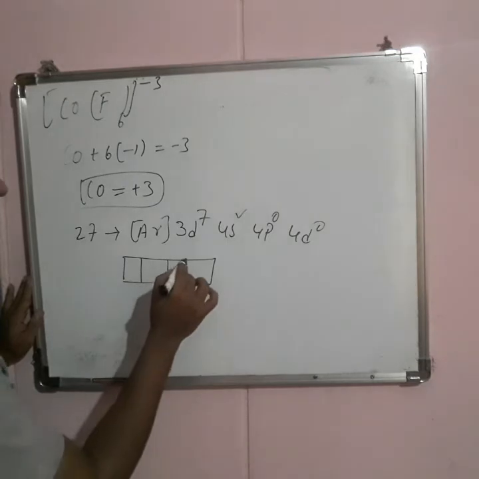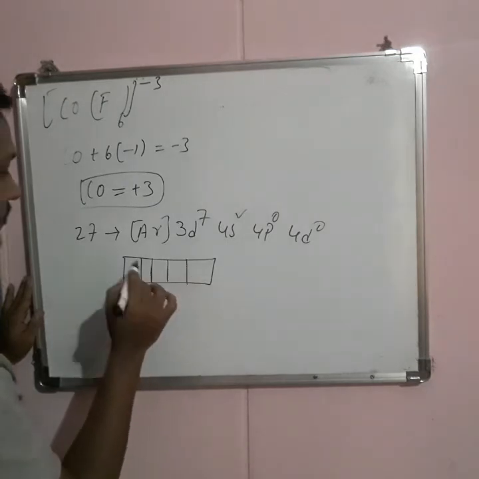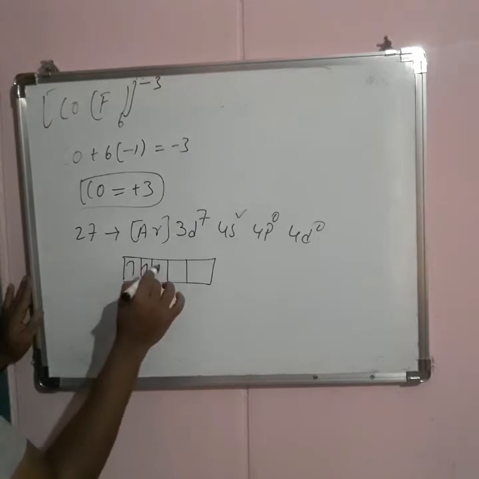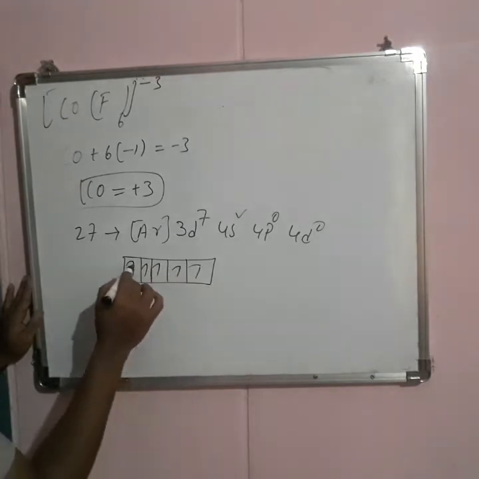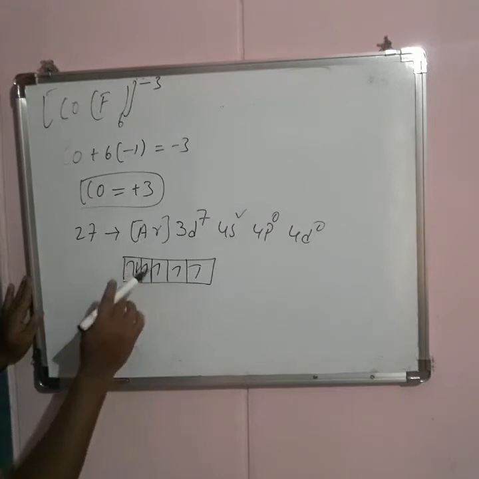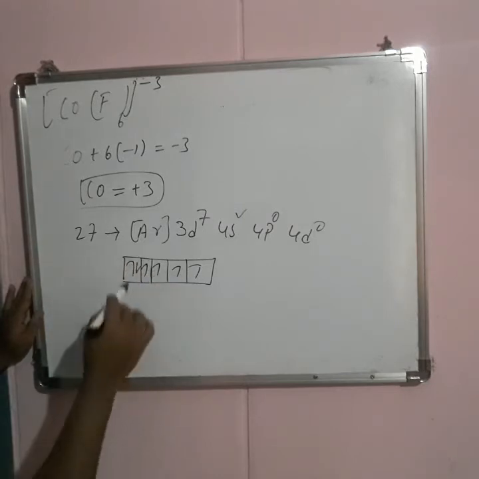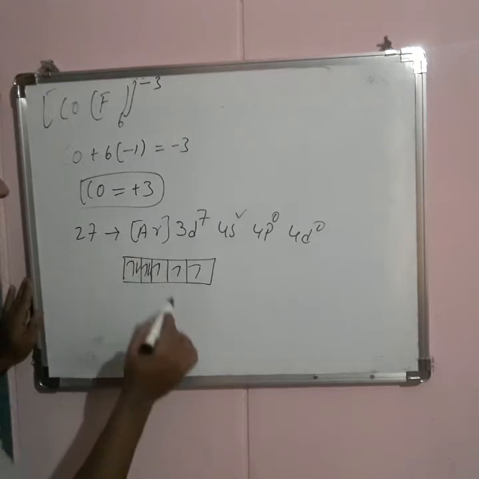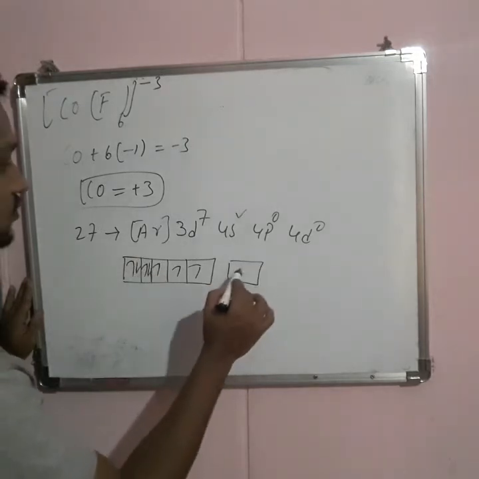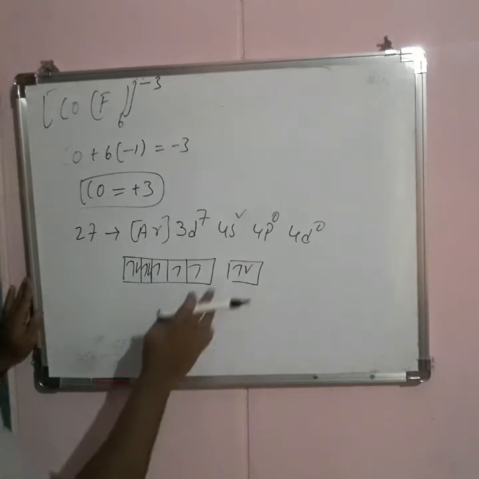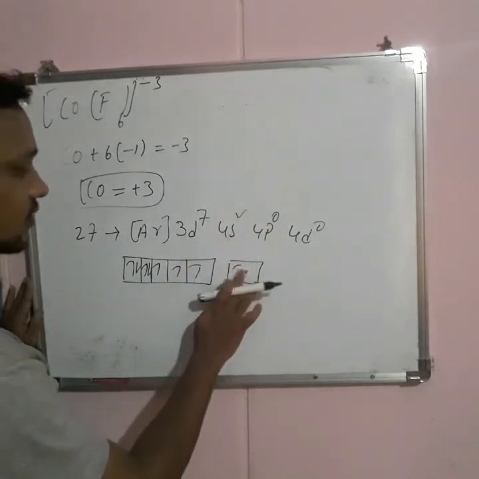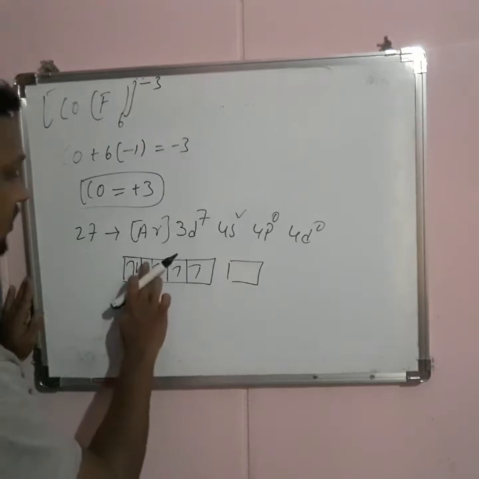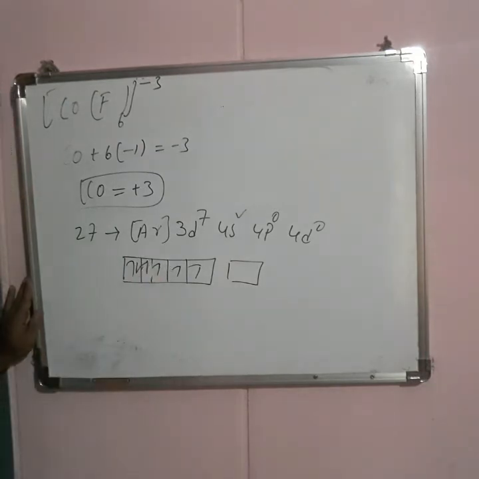There are 5 d orbitals available, and in these 5 d orbitals the electrons will be paired up like this. According to Hund's rule, 1, 2, 3, 4, 5, 6 and 7, and 4s2. Okay, 2 electrons are lost from the s orbital and 1 electron is lost from the d orbital, so it should be represented like this.